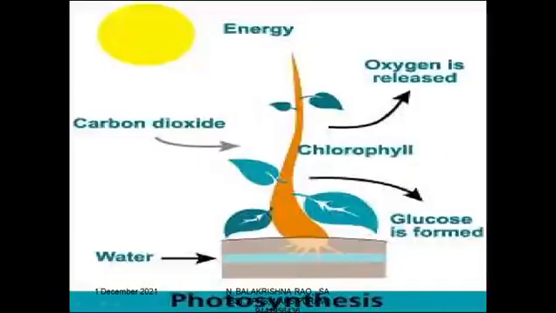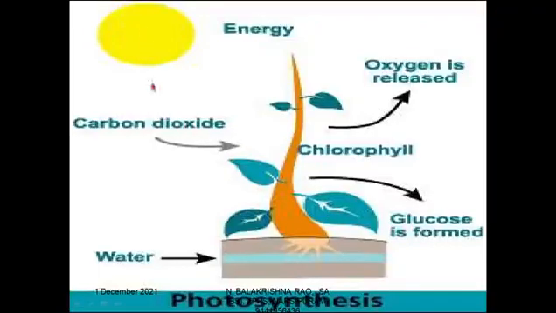So here this is a green plant. It absorbs water from the soil and takes carbon dioxide from the atmosphere, and chlorophyll is present in the leaves and green parts of the plant. This is sunlight for energy.